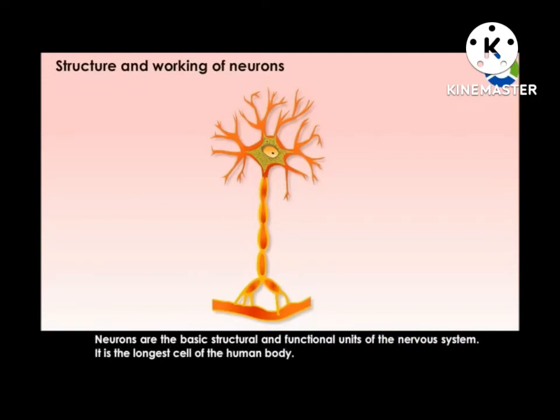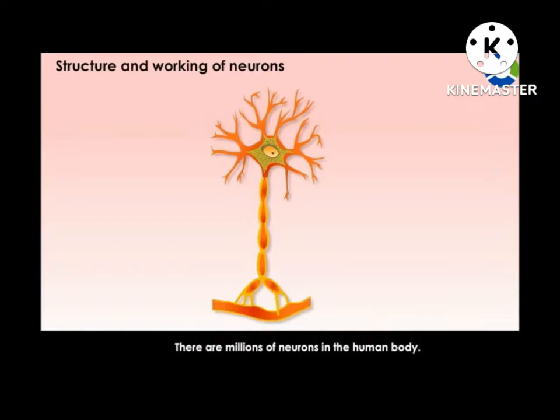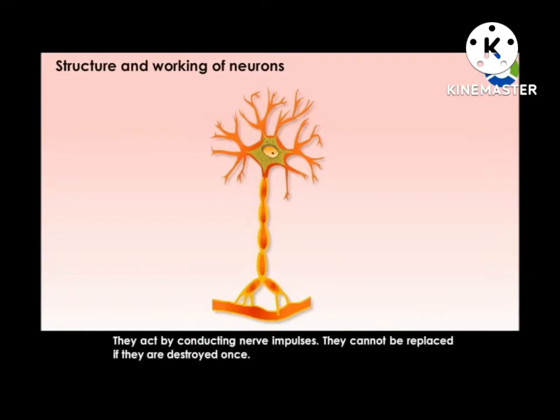Neurons are the basic structural and functional unit of the nervous system. It is the longest cell of the human body. There are millions of neurons in the human body. They act by conducting nerve impulses. They cannot be replaced if they are destroyed once.